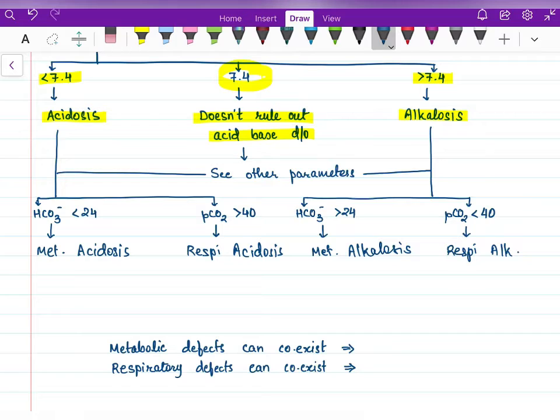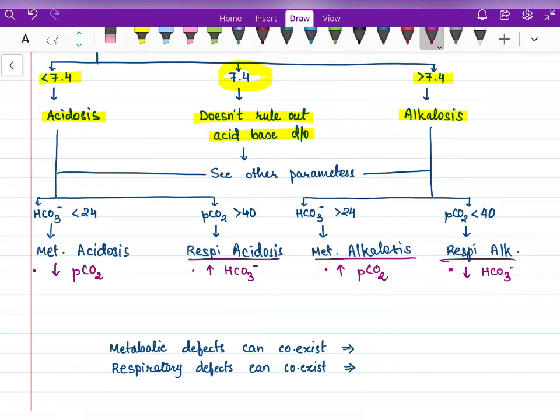Now our body will try to compensate for the change in pH. So what will be the compensation here? In case of metabolic acidosis, the body will try to compensate by decreasing PCO2 by hyperventilating. In cases of respiratory acidosis, the body will try to increase bicarbonate levels by preserving more bicarbonate from the kidney. In cases of metabolic alkalosis, the body will try to retain more PCO2 by hypoventilation. And in cases of respiratory alkalosis, the body will try to excrete bicarbonate in urine, so the body will decrease the bicarbonate levels.